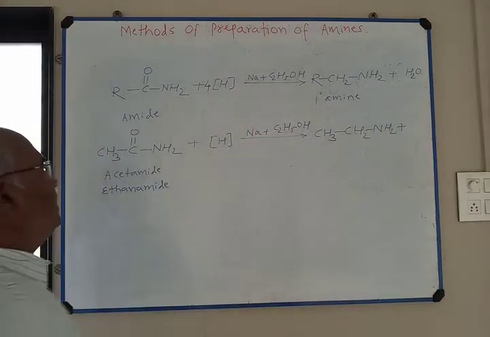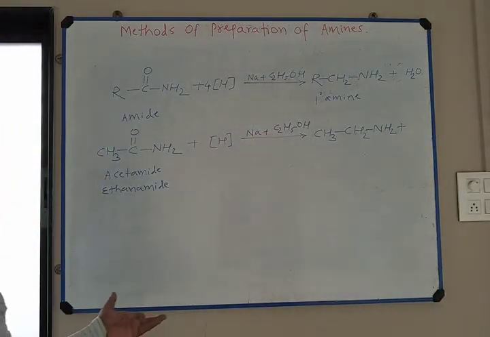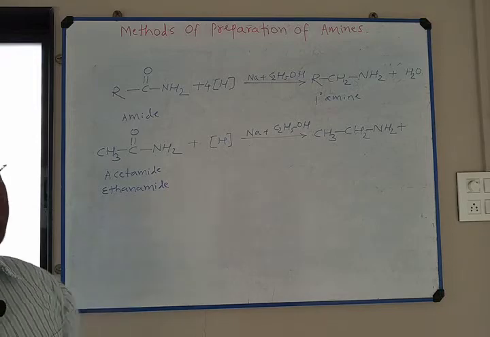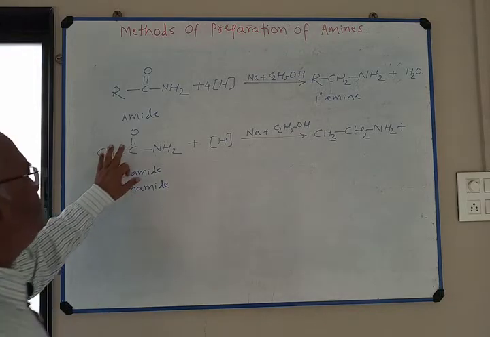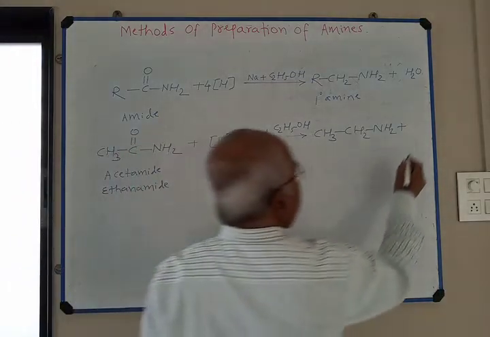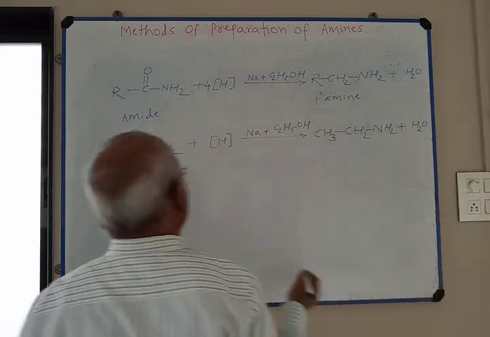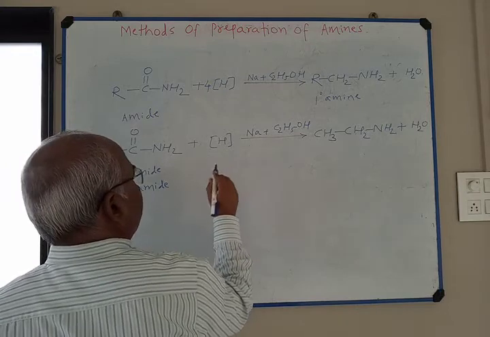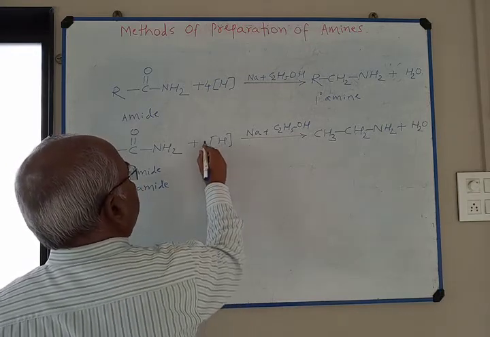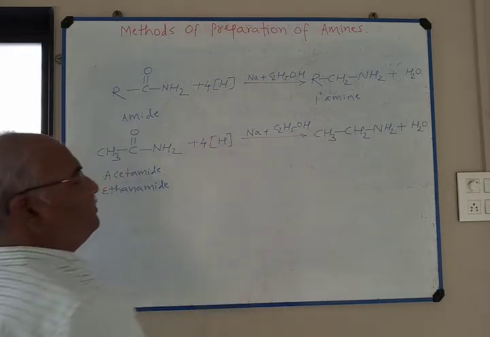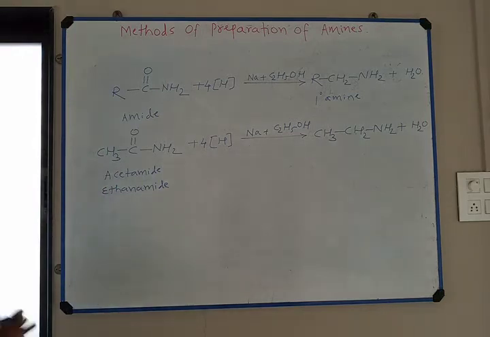Reduction means addition of hydrogen or removal of oxygen. Oxygen combines with hydrogen and a water molecule is formed. Here, to balance the reaction, I take 4 times nascent hydrogen. You check whether the equation is balanced or not. So this method is